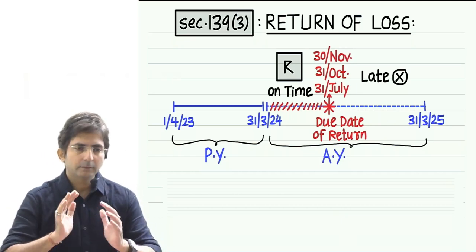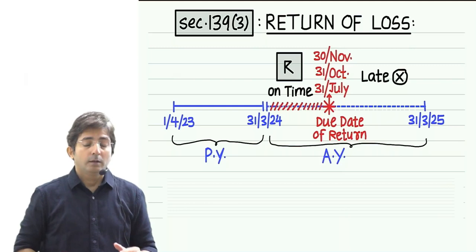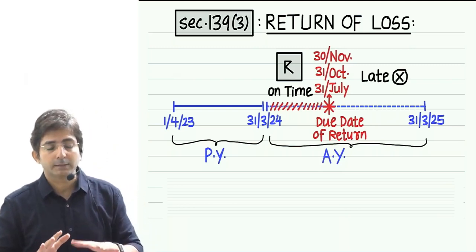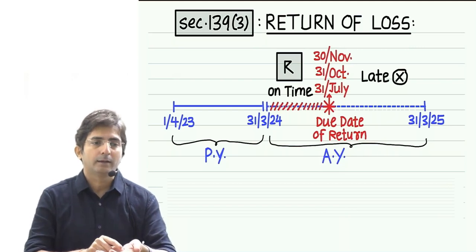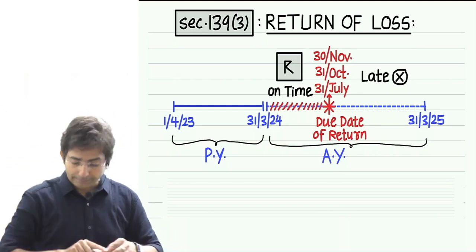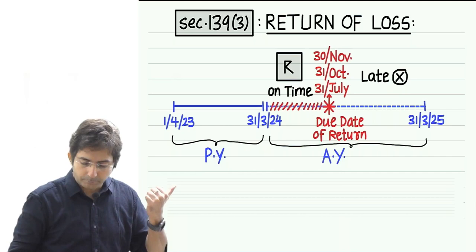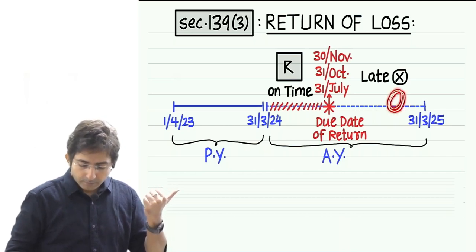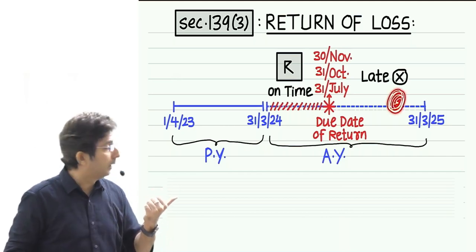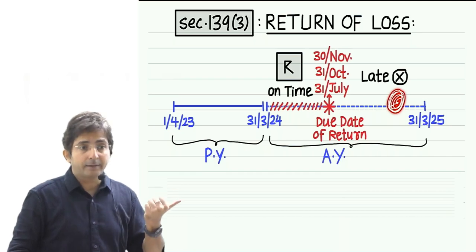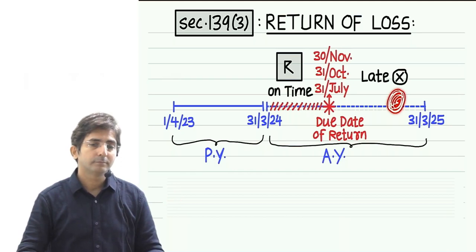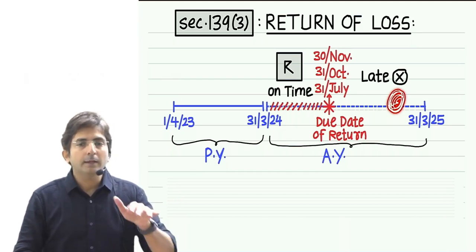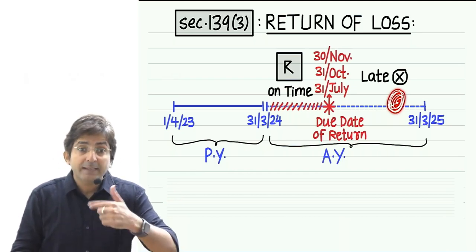To see the answer for this, let's look at what the income tax department says. See, if you inform your losses by filing a return at a later date, do you know what problem income tax people have to face? You file the return late, so their checking will start late.